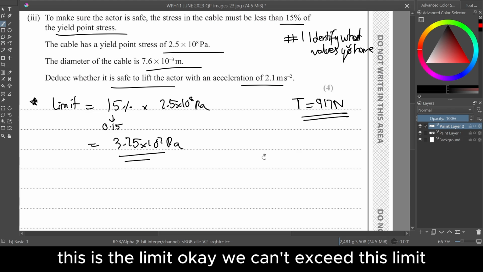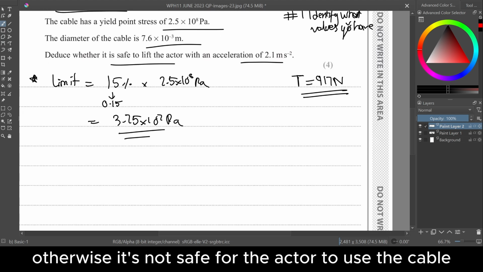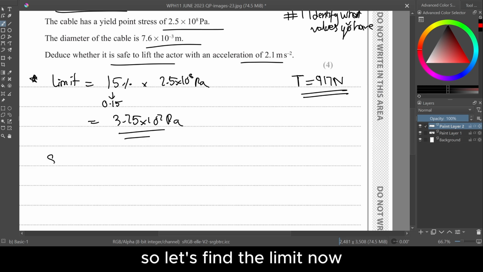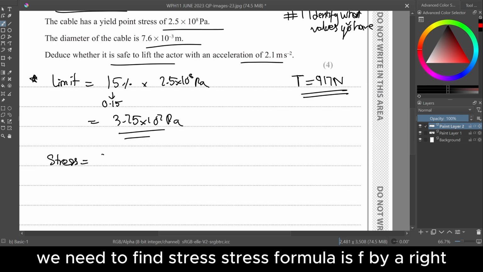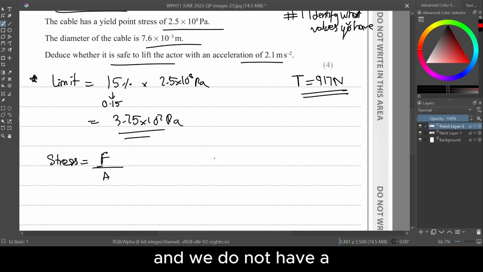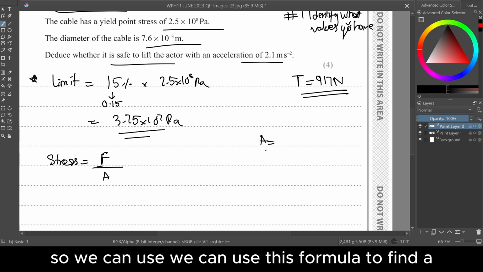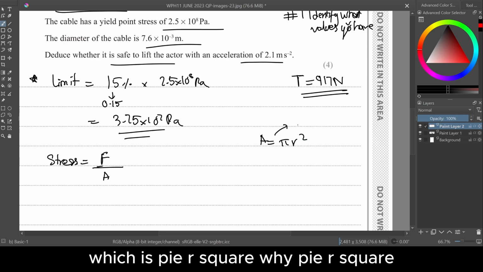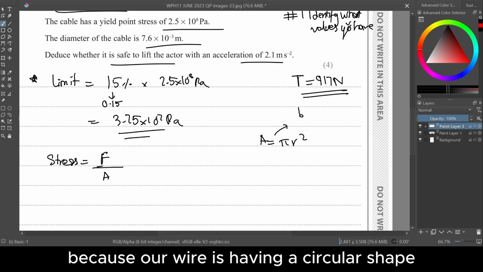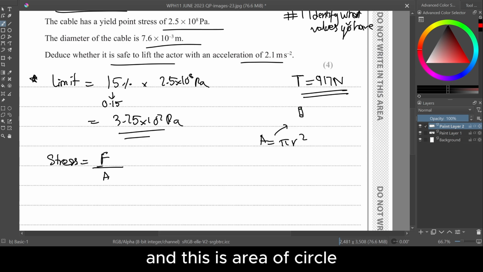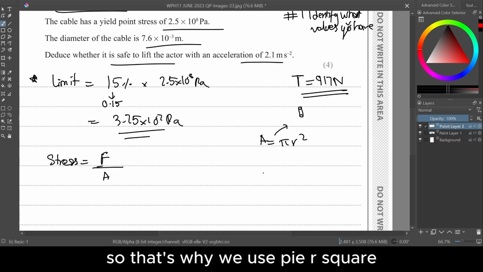We can't exceed this limit, otherwise it's not safe for the actor to use the cable. So let's find the stress now. Stress formula is F by A, right? And we do not have A, so we can use this formula to find A, which is pi r square. Why pi r square? Because our wire has a circular shape and this is the area of a circle, so that's why we use pi r square.